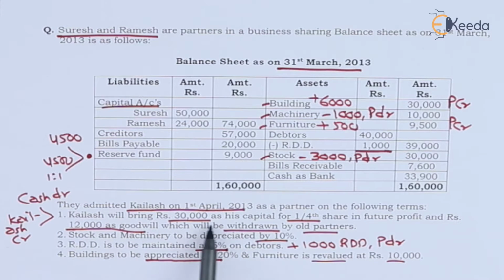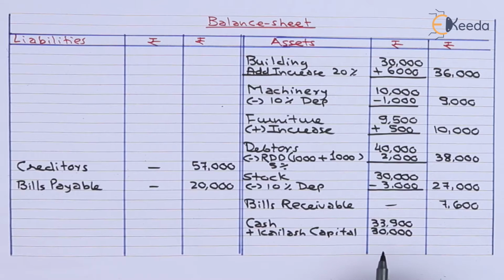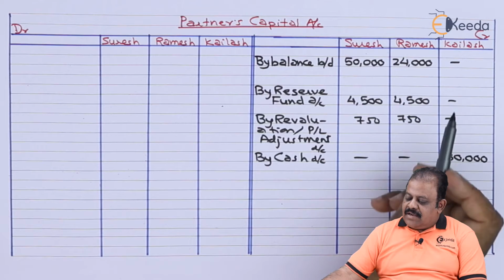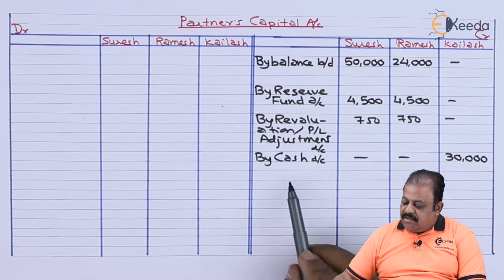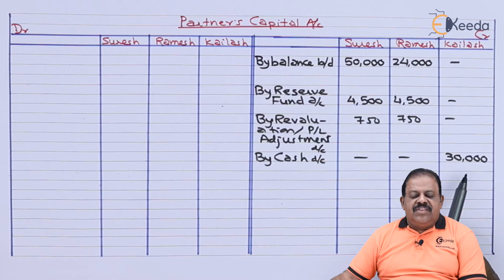Kailash will bring 30,000 as capital. So cash will be received by business. 30,000 can be added to cash. Second effect it will have Kailash capital account credit by cash account 30,000.